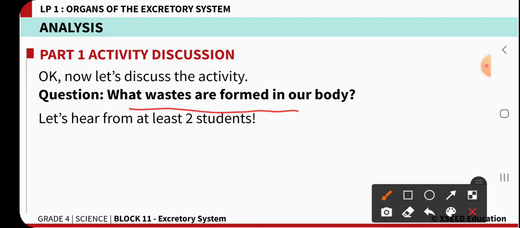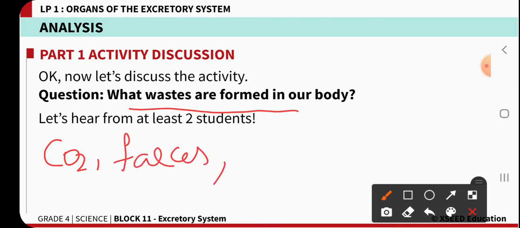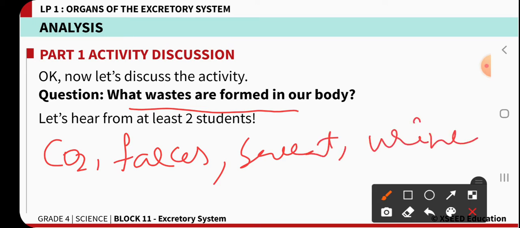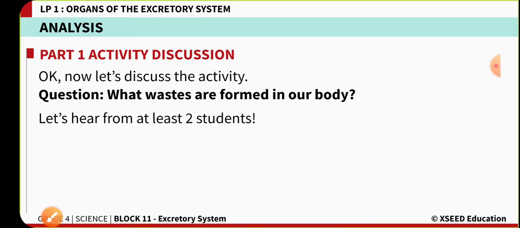Can you tell what the different wastes are? One is carbon dioxide, one is feces, one is sweat, and even urine. So these are some of the waste materials that are produced in our body.